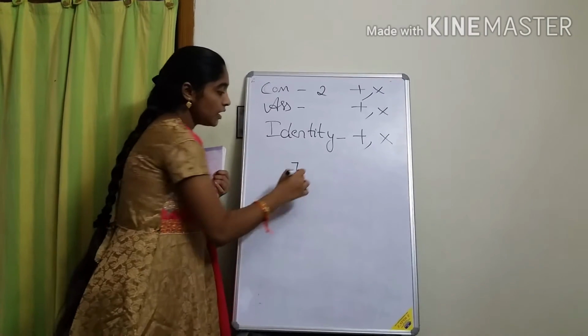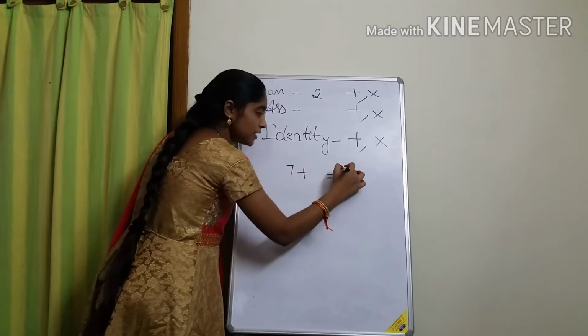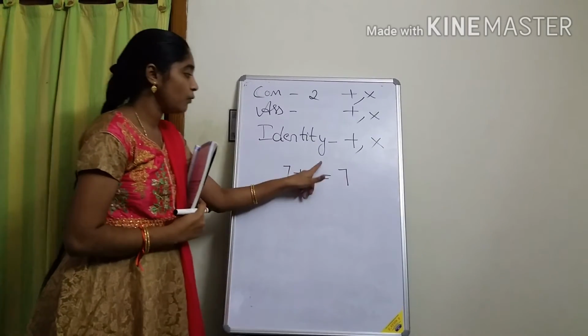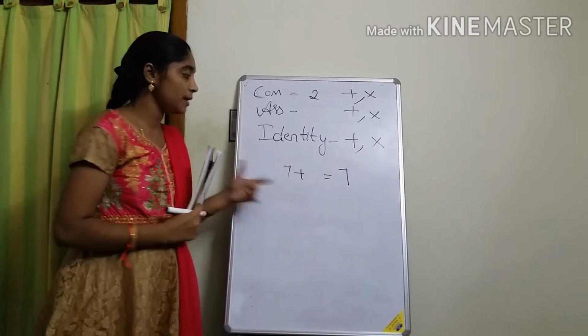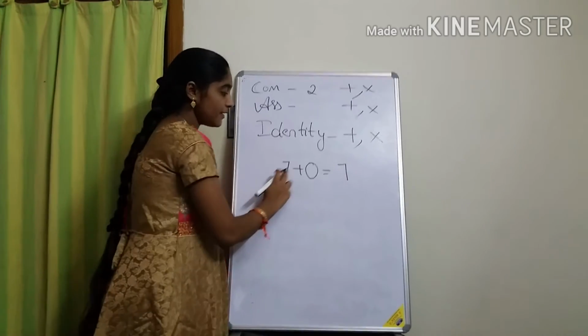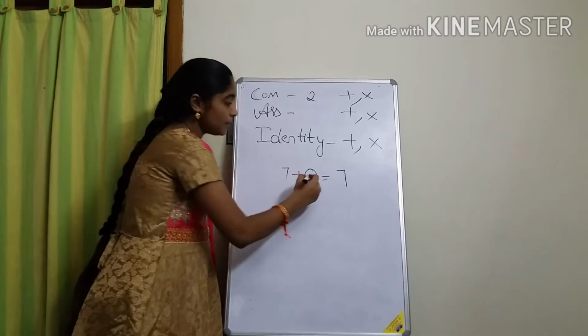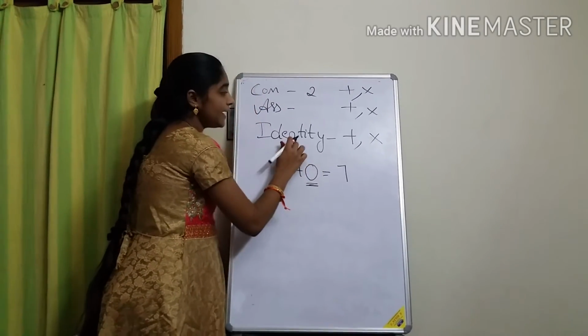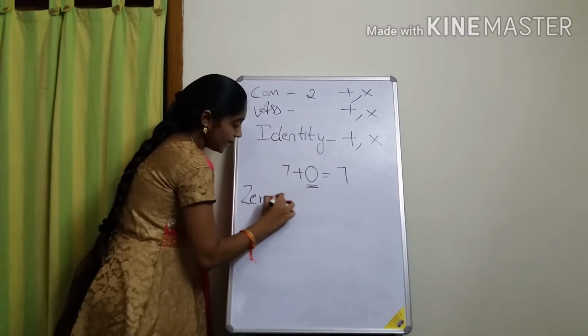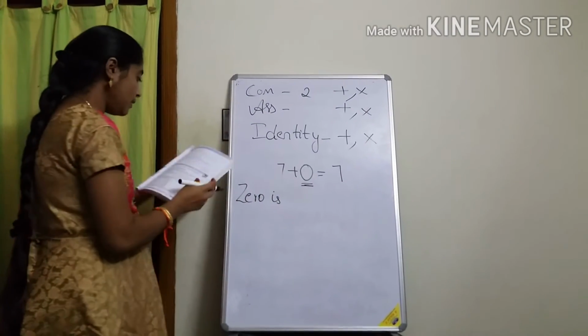For 7, if you add anything, you should get the same answer. That is identity. What number will you get? You will get the same number. If you add 0 only, you will get 7. 7 plus 0, how much? 7. That means 0 is the identity for addition. 0 is the additive identity.